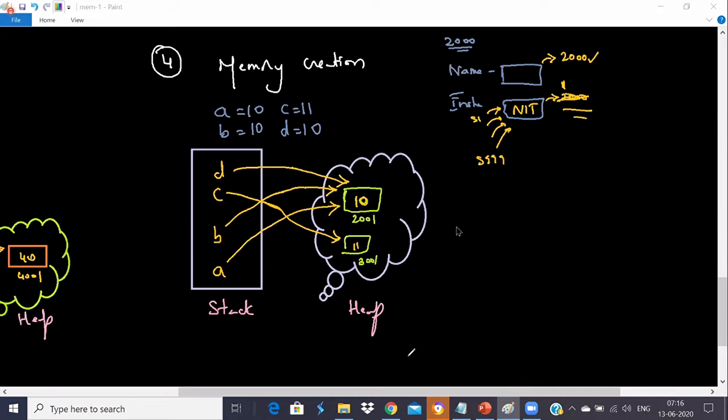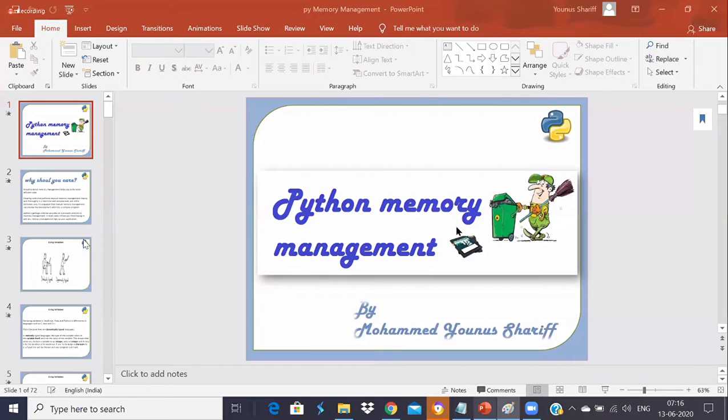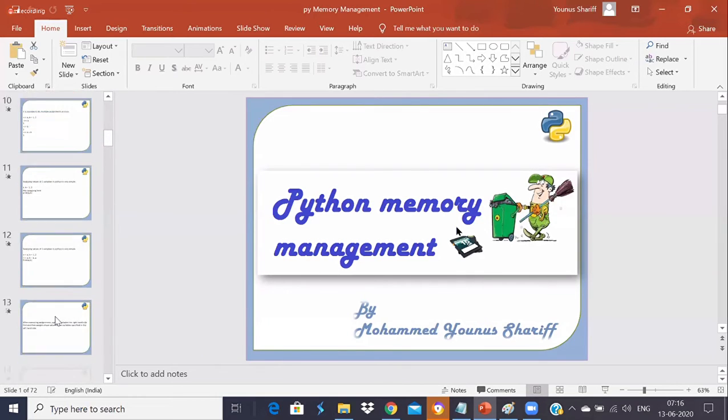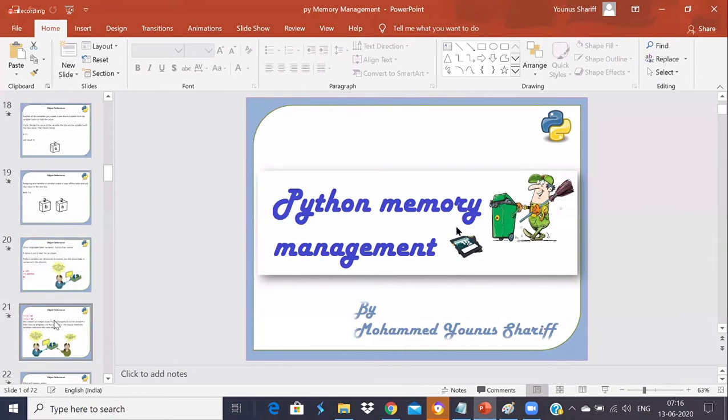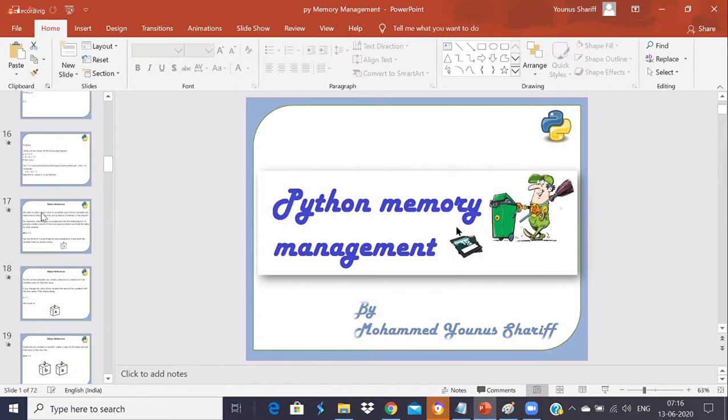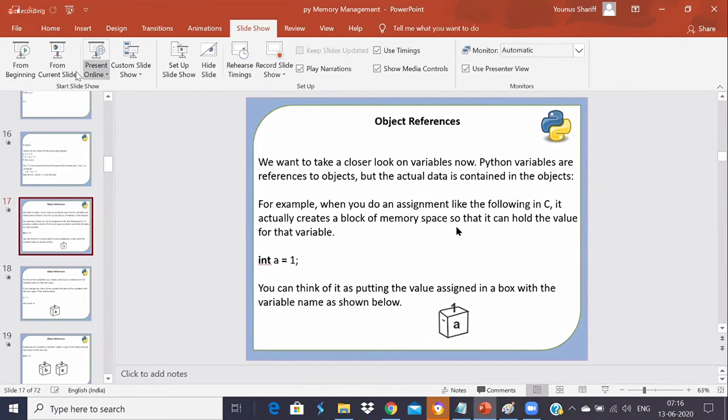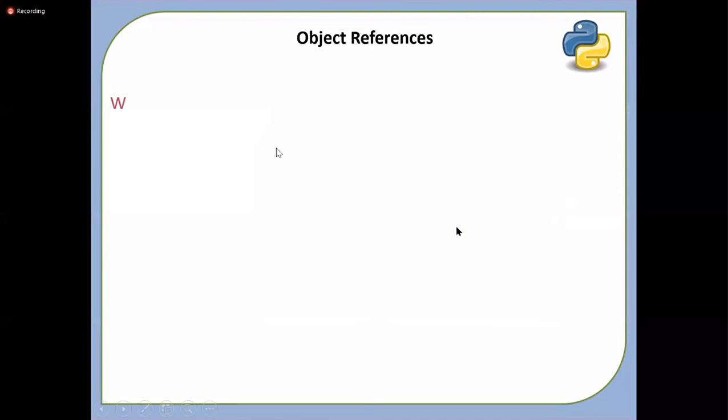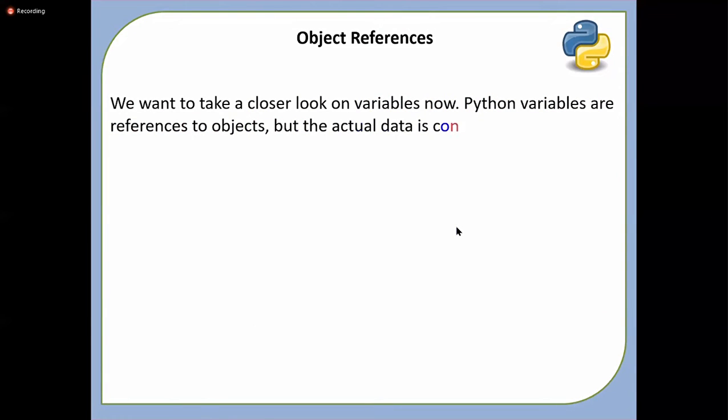Okay, so let's have a quick review of what final thing we covered. We talked about object references, when we took a closer look at Python variables. I told you Python variables are references to objects, but the actual data is contained in the object. We already talked about this paragraph.